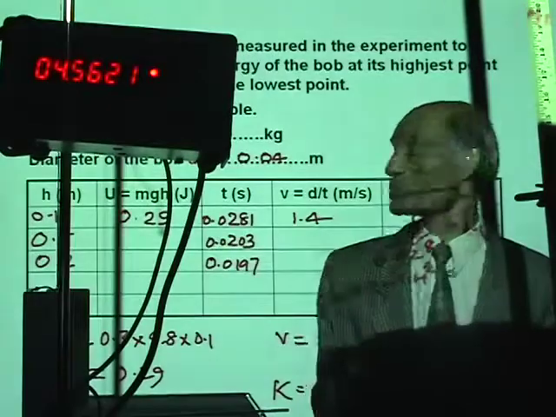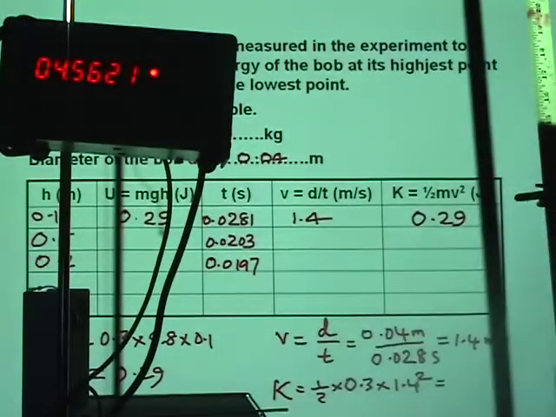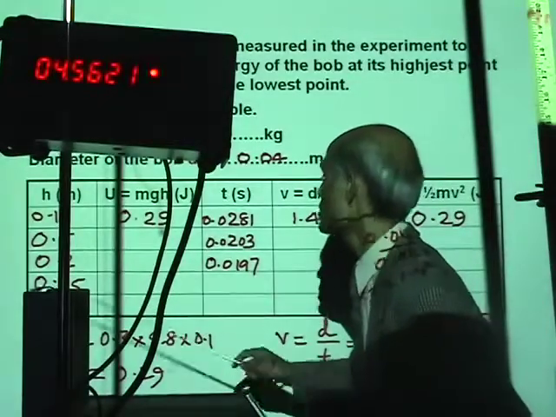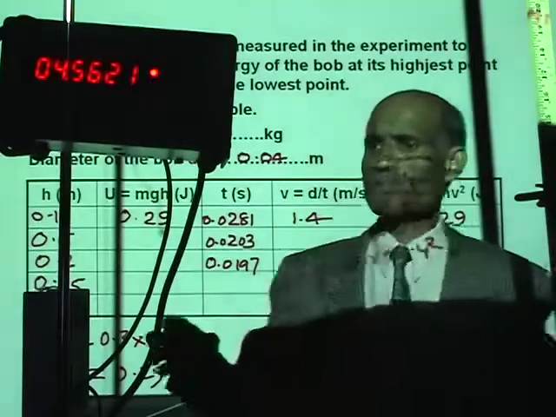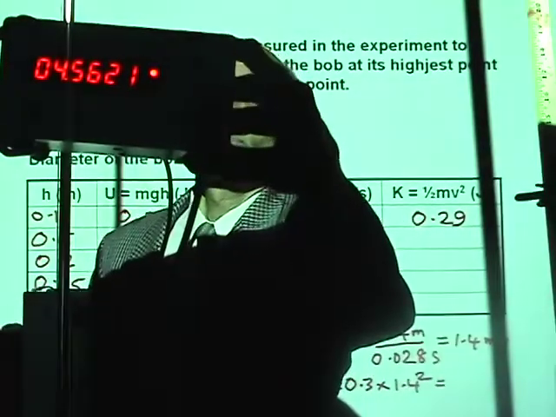Okay, I'm going to now raise it to 0.25, 25 centimeter, 0.25 meter. Calculate the potential energy. So you must calculate the potential energy. And now let's measure the speed as it passes the gate.